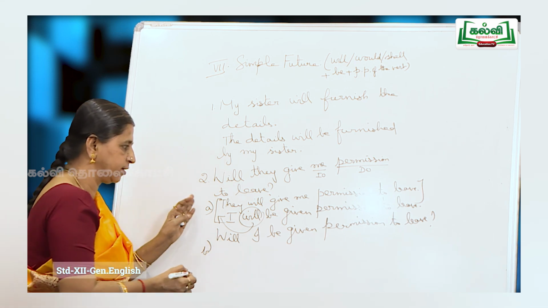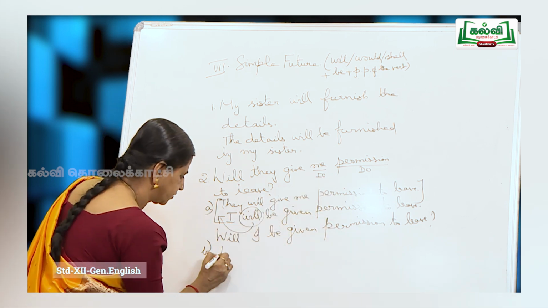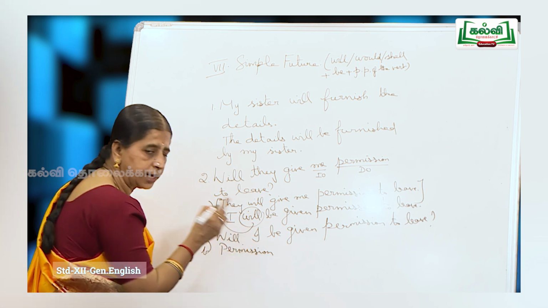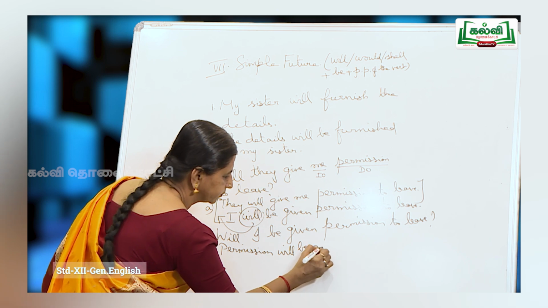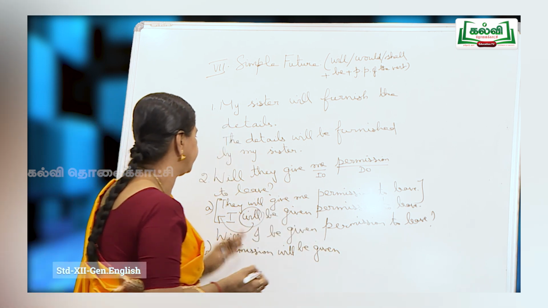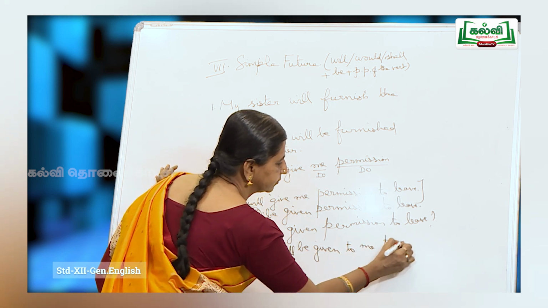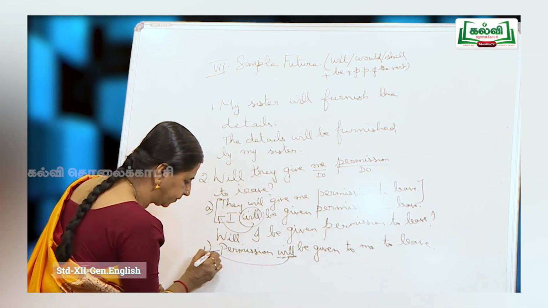Now, transformation B, they will give me what? Permission. So, permission, again will give changes to will be given. You can omit by them. Permission will be given to me to leave. Bring the auxiliary to the beginning.